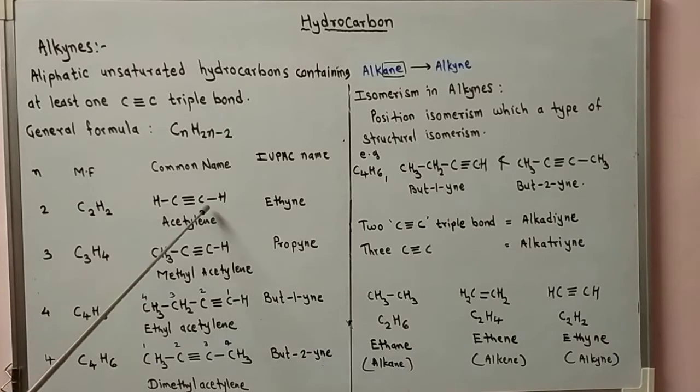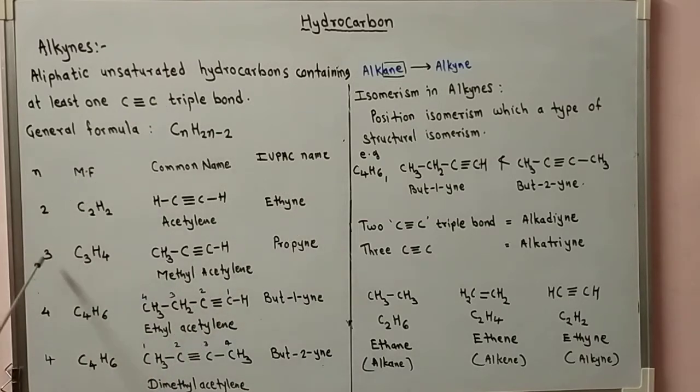Now here 2 carbon atoms are present, the simplest alkyne, ethyne, acetylene. Therefore the parent alkane is ethane, and in ethane the -ane suffix is replaced by -yne, so the name is ethyne.